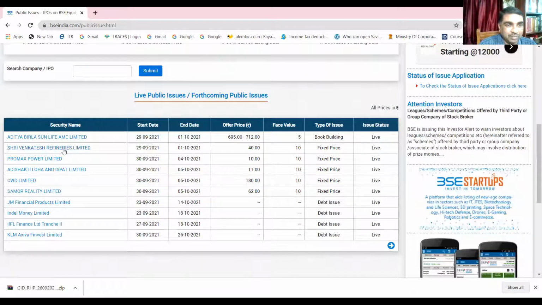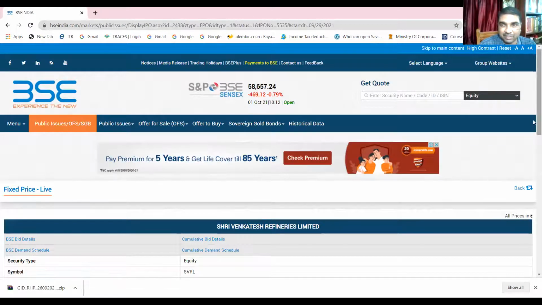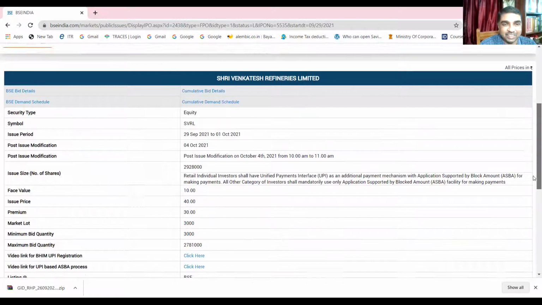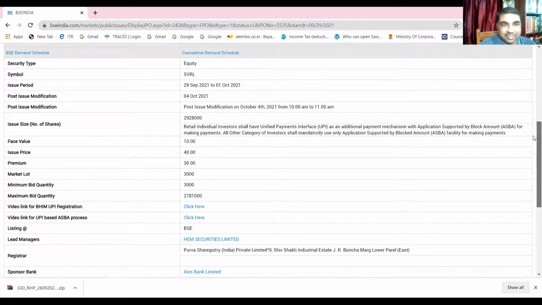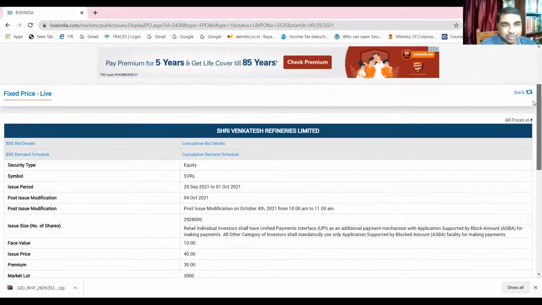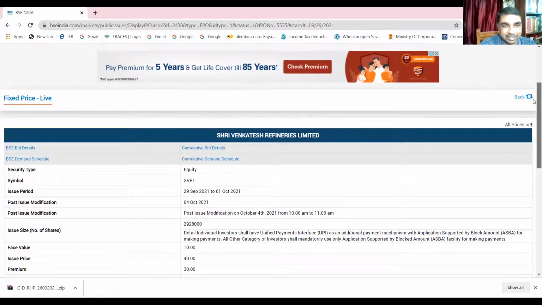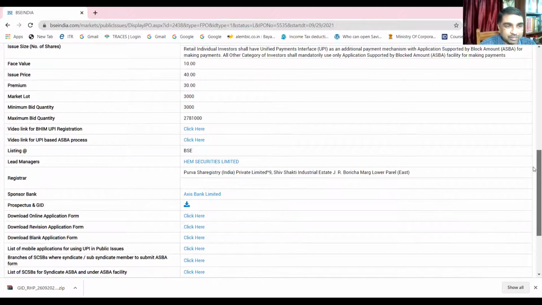Let us go here: Sri Venkatesh Refineries Limited. This is a fixed price offer. You see, here the price is fixed. The issue price is 40 rupees, premium is 30. And this issue is closing today. This is also closing today. So different people are applying for this.